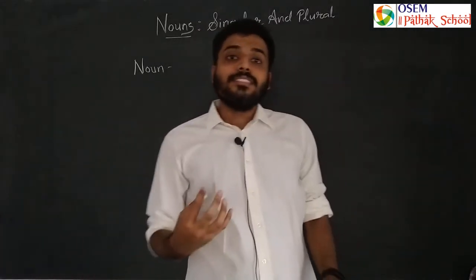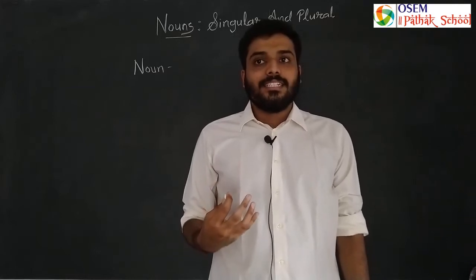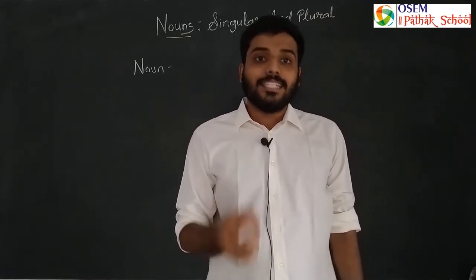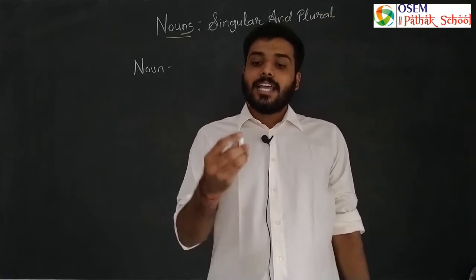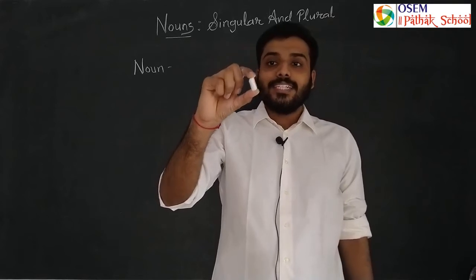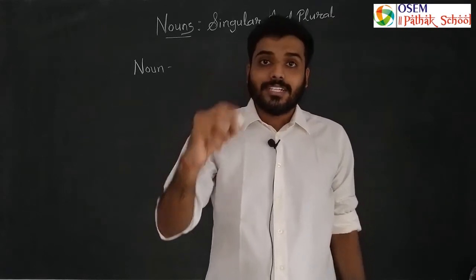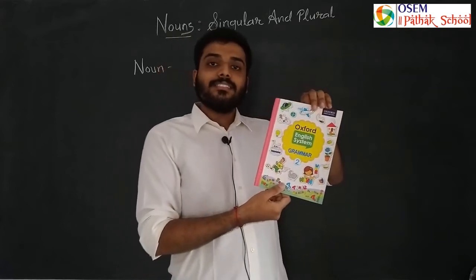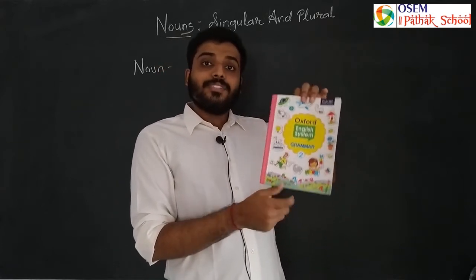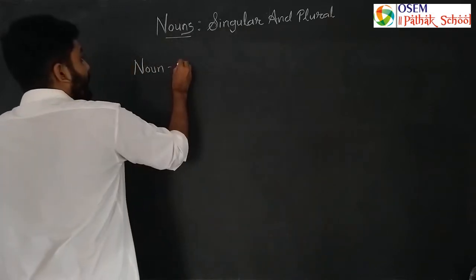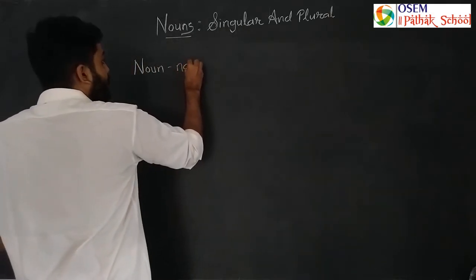Now, everything around us, and the things which we can see and cannot see, has a name. Suppose I am holding this thing. Do you know what this is? You know, right? This is a chalk. Likewise, I am also holding this thing. You know what this is? The name of this thing is book. So, nouns are naming words.